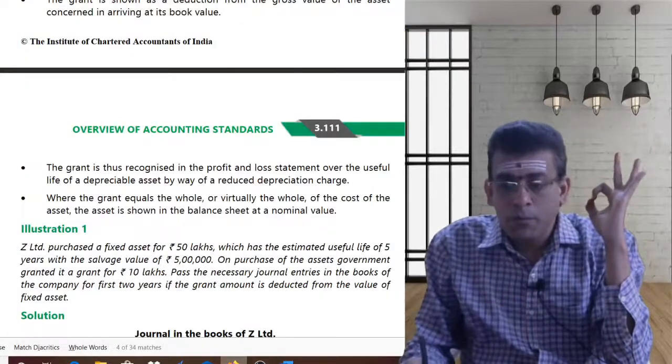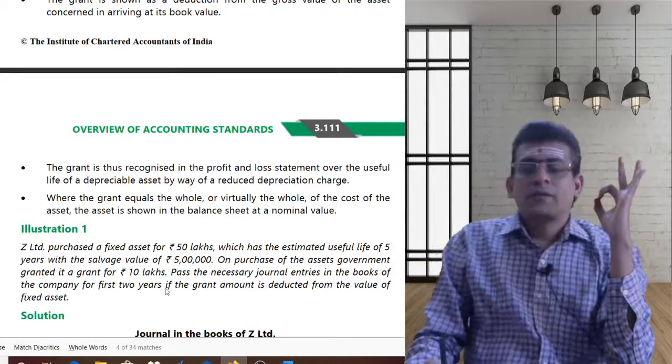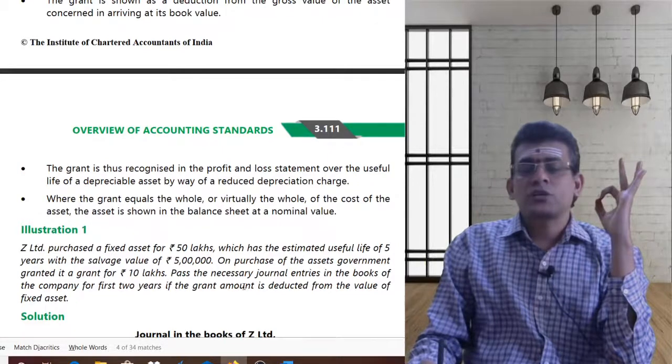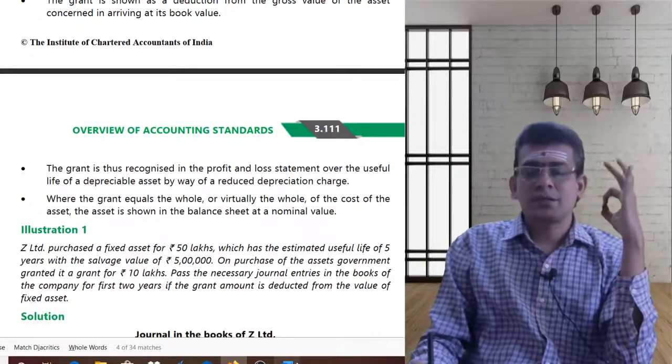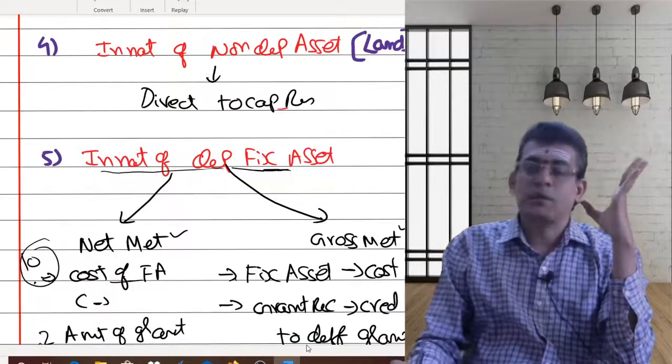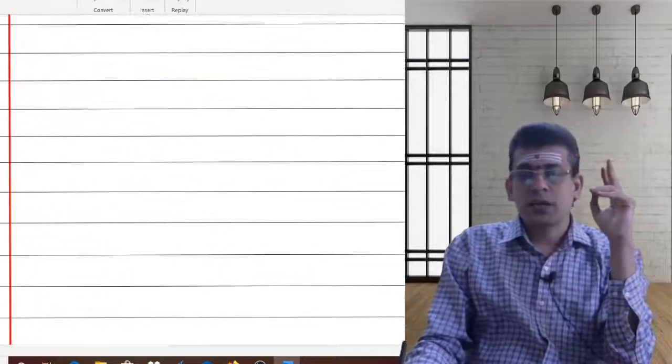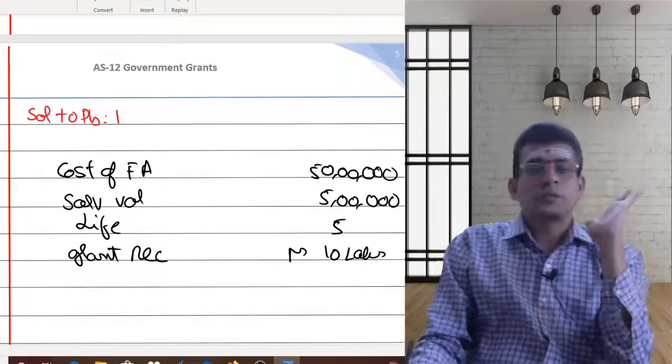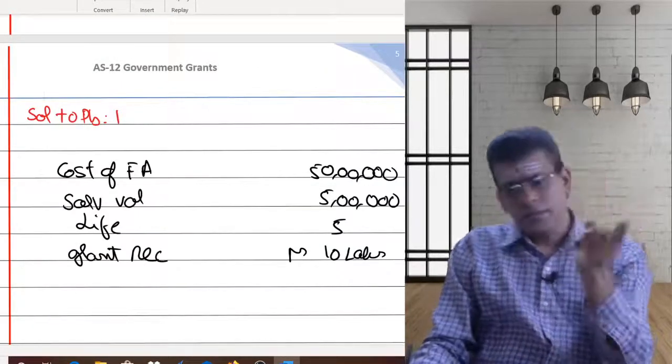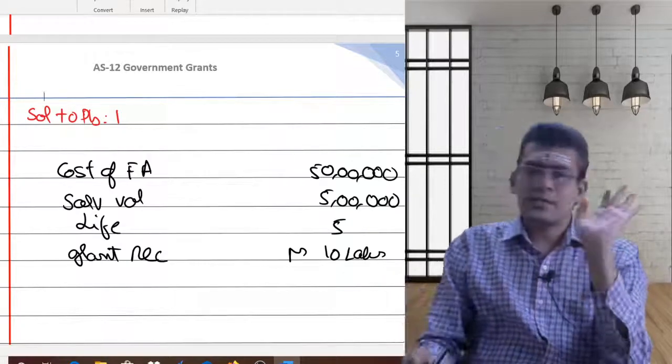So here the problem is specifically asking what? For the first 2 years, if grant is reduced from the value of the fixed asset, that means net method, he is asking you to calculate net method. But for your understanding, let us do the problem under both the methods, under net method and under gross method.